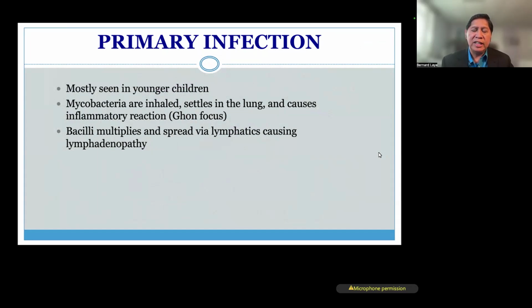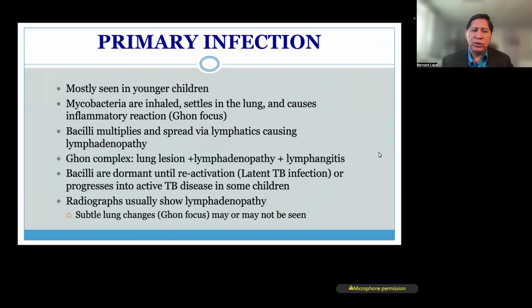The one that is inhaled and settles in the lung is the Ghon focus. And of course, it travels via the lymphatics into the lymph nodes. So the lesion in the lung plus lymphadenopathy plus the associated lymphangitis is the Ghon complex or the primary complex. If the patient does have a good immune system, this is quote unquote eradicated or kept at bay infection.